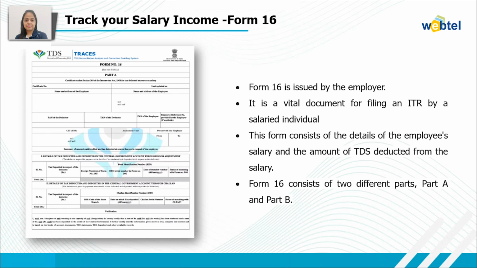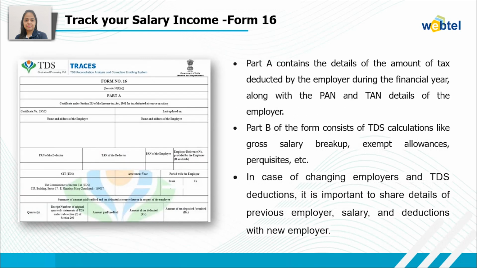And this form consists of two different parts, Part A and B. Form 16 Part A contains the details of the amount of payment, amount of tax deduction, and the amount of tax deposited by the employer during the financial year, and it also contains the PAN and TAN details of the employer. Whereas Part B of the form consists of the TDS calculations like gross salary, breakup of the salary, exempt allowances, taxable allowances, perks, and other deductions as well.